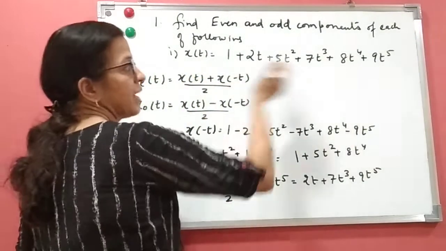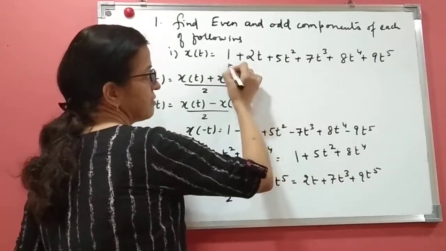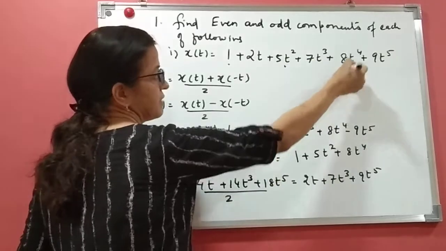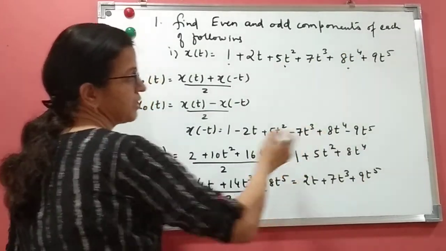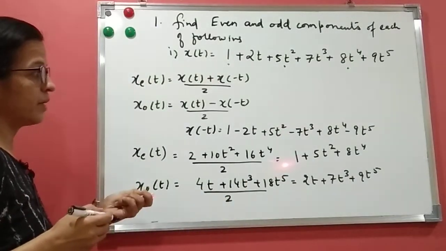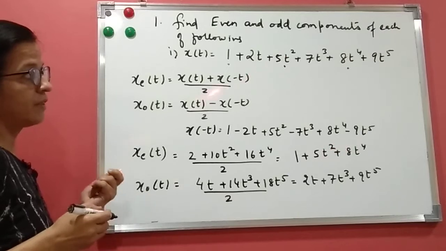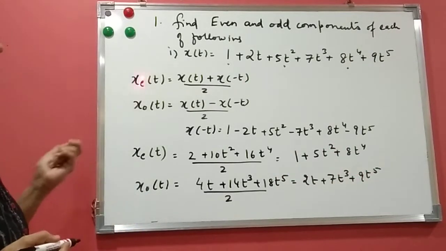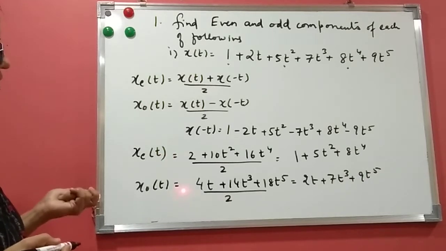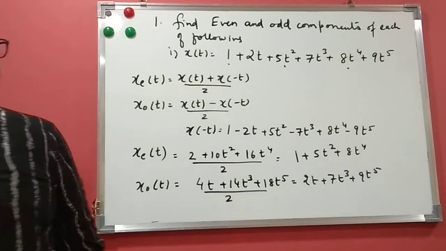From this also you can directly tell me the answer. The constant, the 5t square and the 8t to the power 4 are even parts. What we are getting is the same: 1 plus 5t square plus 8t to the power 4. This is even. The remaining is odd, that is 2t plus 7t cube plus 9t to the power 5. Using this formula, we got the even and odd signal. Hope it is clear? This is the first part.